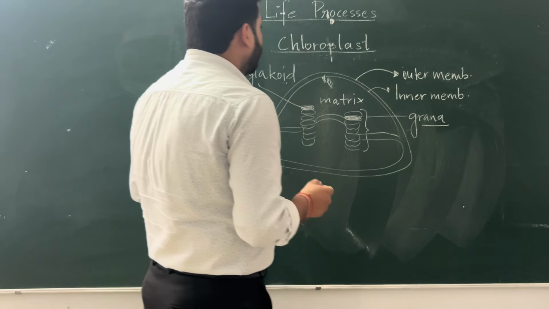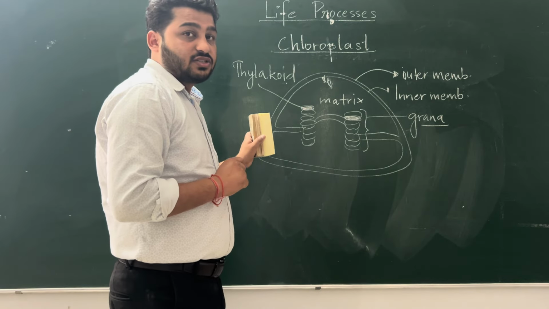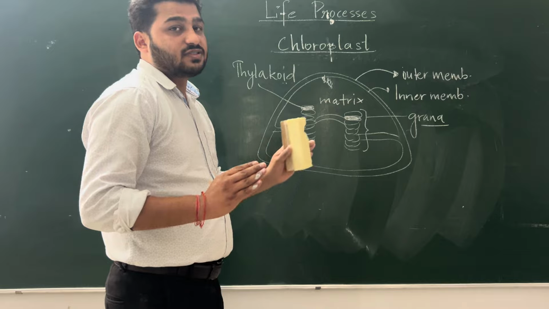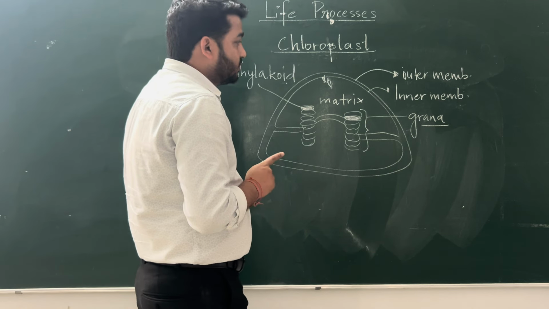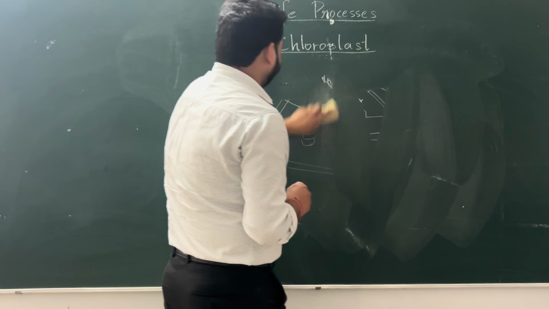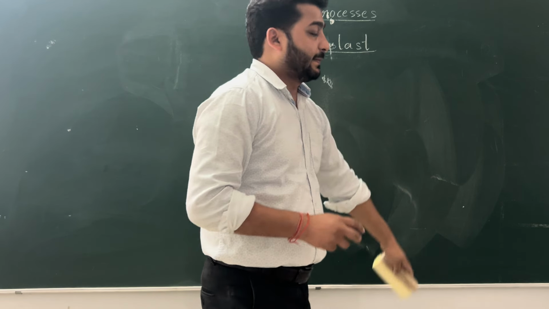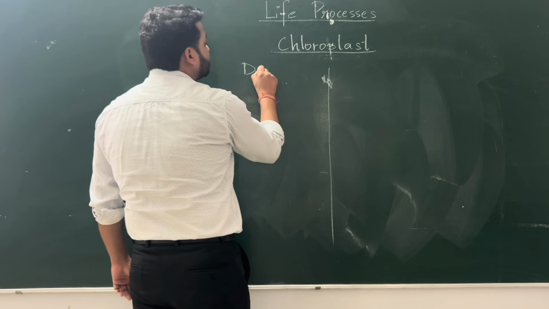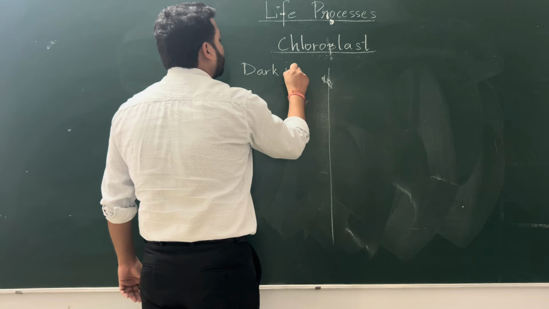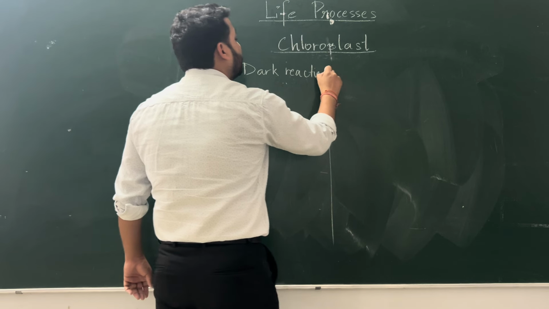Okay. Now this is the structure, and we will see which step occurs where. Okay, shall I rub it so that I can write over it? See, there are dark reaction and light reaction.